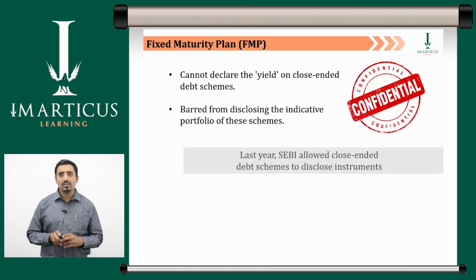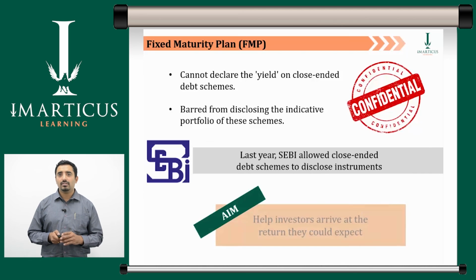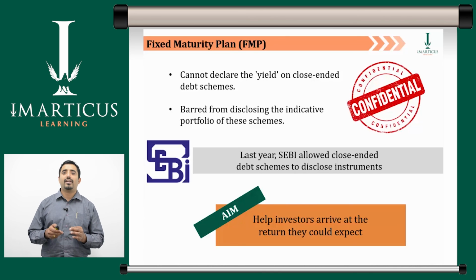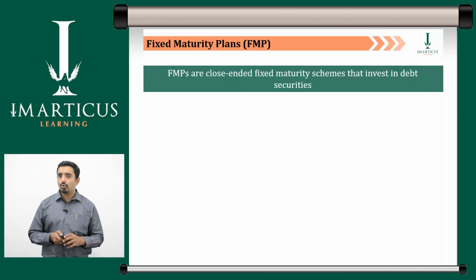However, last year, the Securities and Exchange Board of India allowed closed-ended debt schemes to disclose instruments in which they propose to invest, as well as floors and ceilings within a 5% range of the intended allocation. The aim was to help investors arrive at the return they could expect from these closed-ended funds. Fixed maturity plans are closed-ended fixed maturity schemes that invest in debt securities such as T-bills, commercial papers, certificates of deposit, and government and corporate bonds.